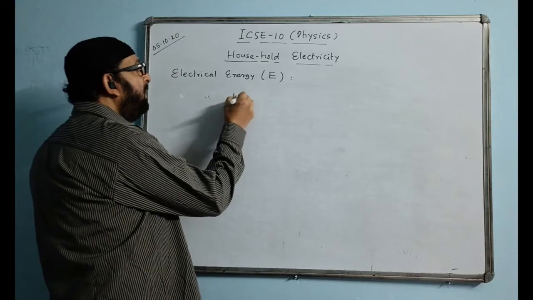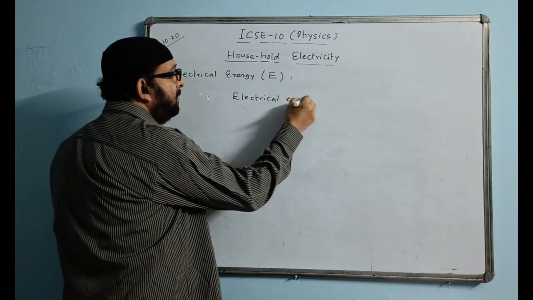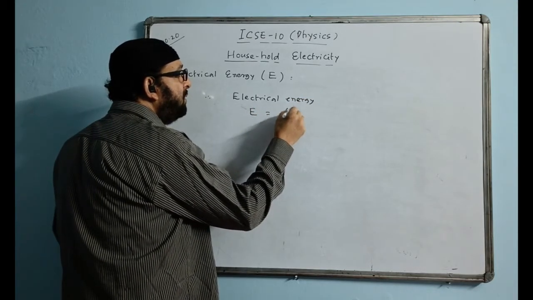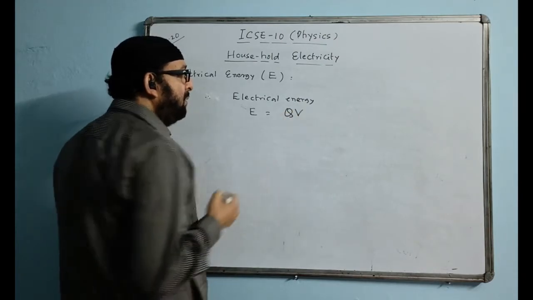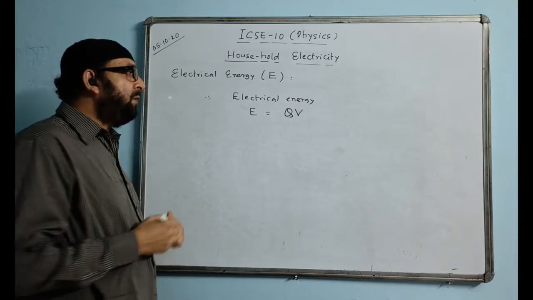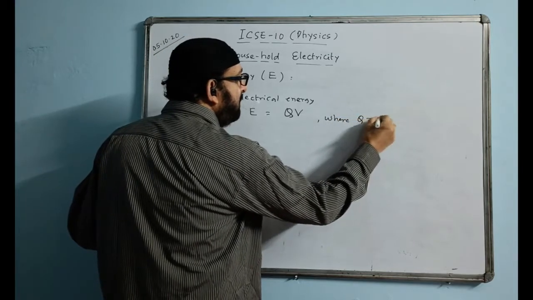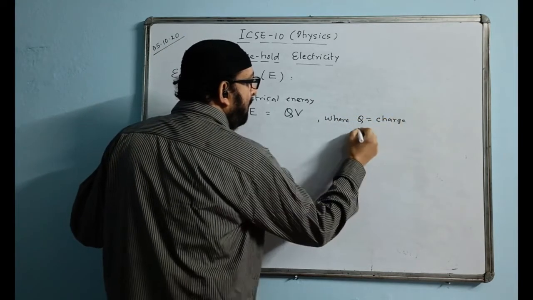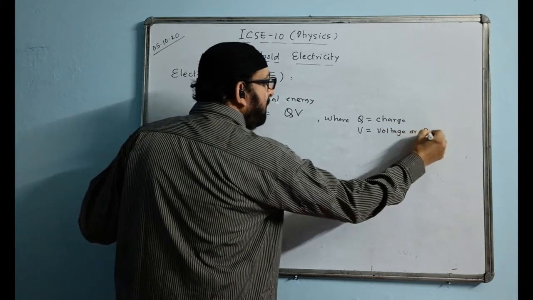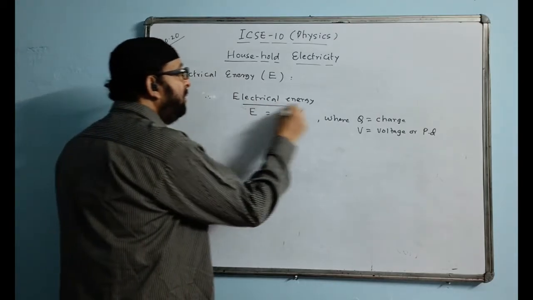Therefore, we write down the formula. Electrical energy E is equal to charge multiplied by the voltage, QV, where Q is charge and V is voltage or potential difference, or PD. So we have the formula E equal to QV.